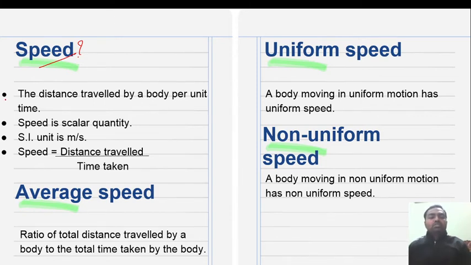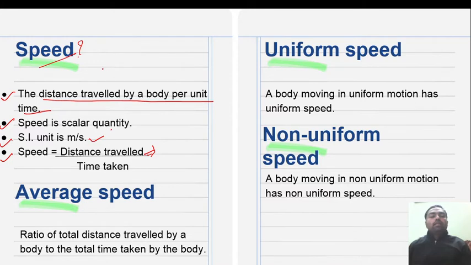The definition of speed is the distance traveled by a body per unit time. Speed is a scalar quantity. The SI unit of speed is meter per second. In mathematics, speed can be defined as distance traveled divided by time taken. This is the mathematical formula.